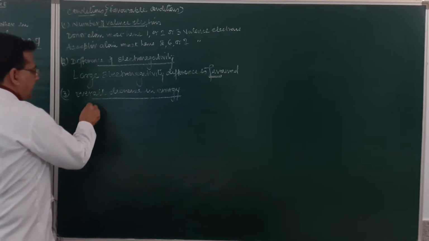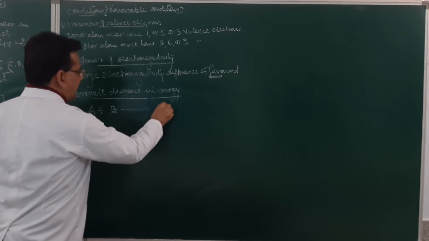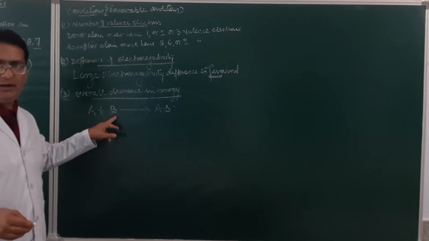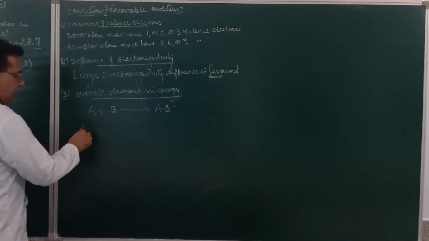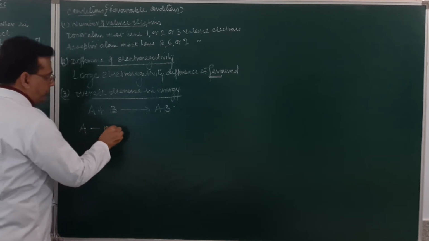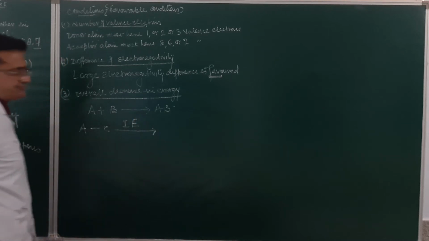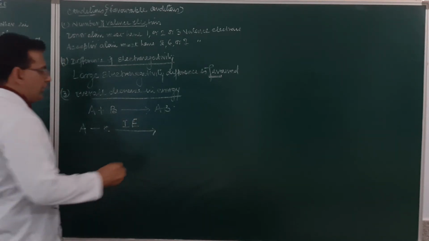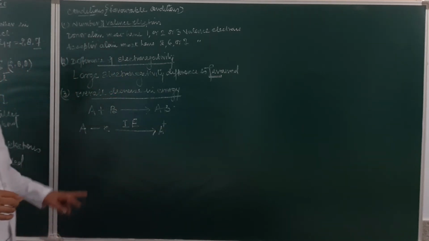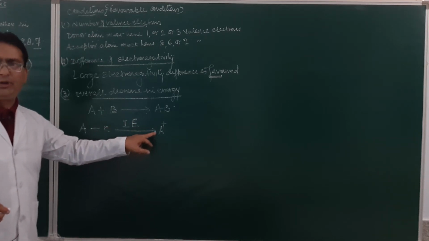Say A plus B gives AB. Suppose A is a donor atom and B is an acceptor atom. A will be losing an electron, and the energy required for this will be the ionization energy, resulting in the formation of a cation. So ionization energy is required by the atom to lose an electron to form a cation.